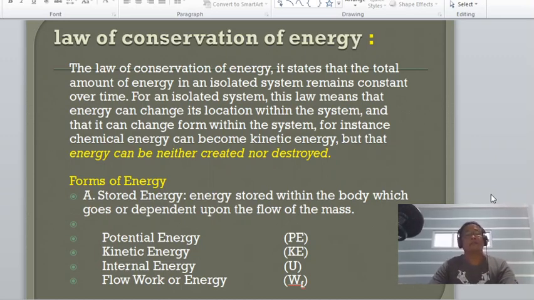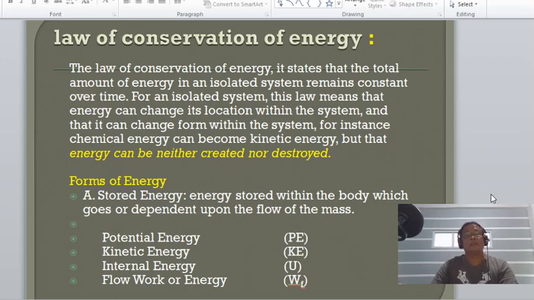Okay, the law of conservation of energy states that the total amount of energy in an isolated system remains constant over time. So this law means that energy can change its location within the system and that it can change form within the system.